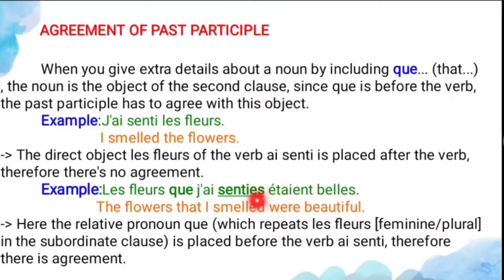So here you have to add the endings because you are using the relative pronoun que. For that you have to add the endings according to the gender and the number. See the meaning of the sentence: the flowers that I smelled were beautiful. And here the relative pronoun que, which repeats the flowers, feminine plural, in the subordinate clause is placed before the verb a senti, and therefore there is an agreement. So after senti you have to add es because the subject is what? Feminine plural. For the feminine plural you have to add es. And this is the agreement of the past participle when you are using the relative pronoun que.